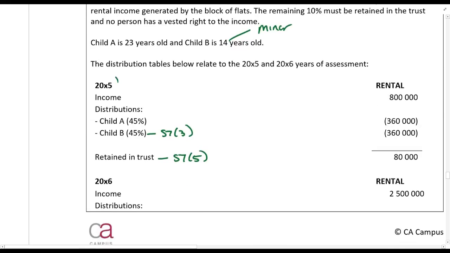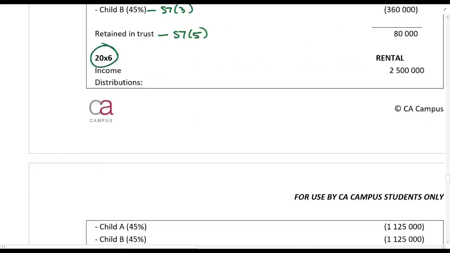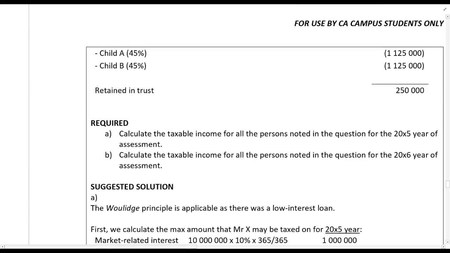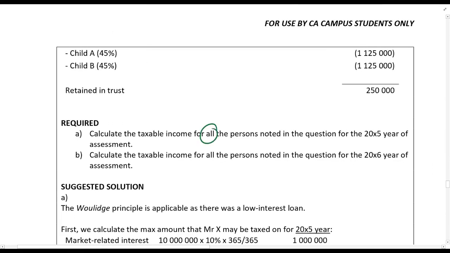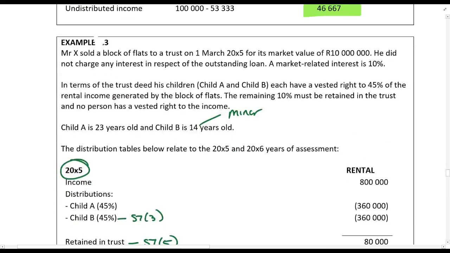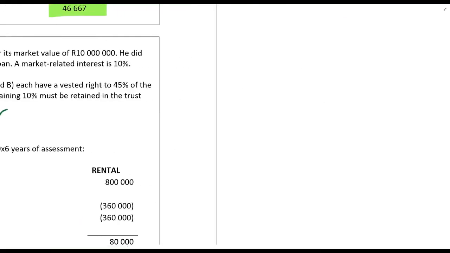So I want you to see they give you for 20x5 and 20x6, okay? Then they tell you, calculate the taxable income for all the persons noted in the question for the 20x5 year of assessment. Alright, so guys, the moment that you see there's a loan in there, we have to do the Woulidge limit.